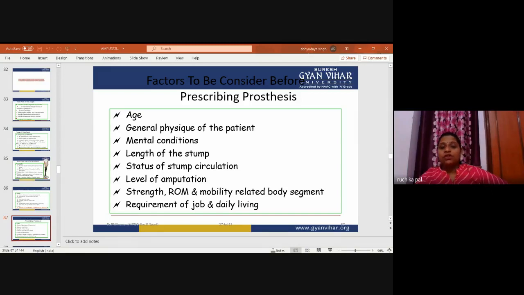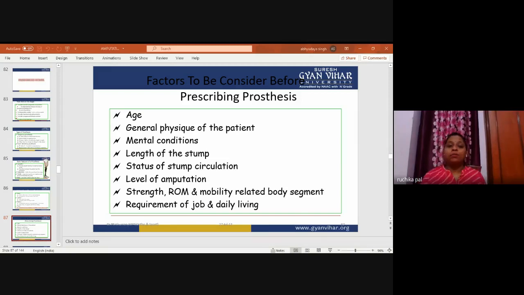So this is also important: the strength. What is the strength of the patient? Range of motion, how much range of motion is acquired by the patient? Is the mobility-related body segment there or not? How much mobility is acquired, or how much mobility remains? Requirement of job and daily living.